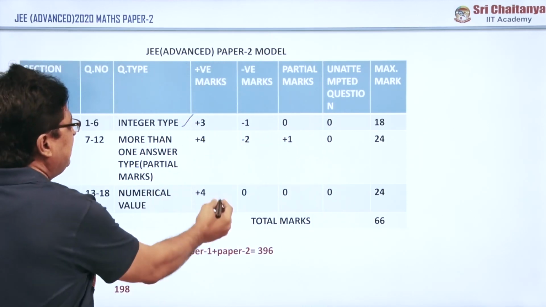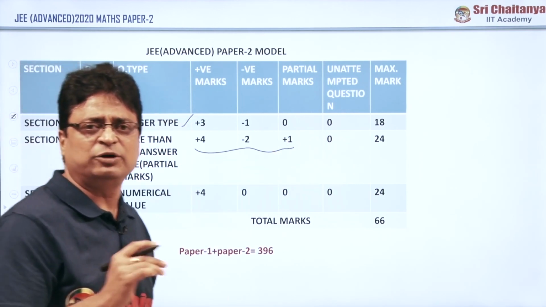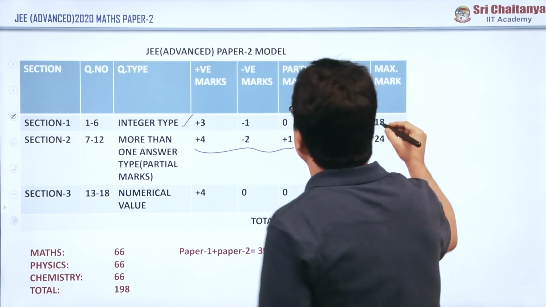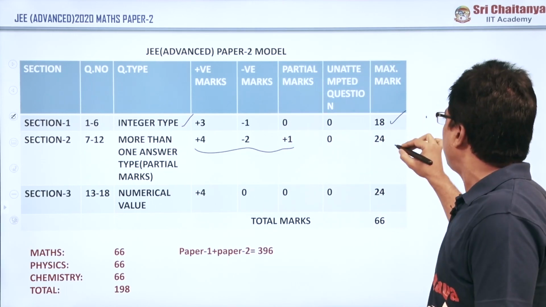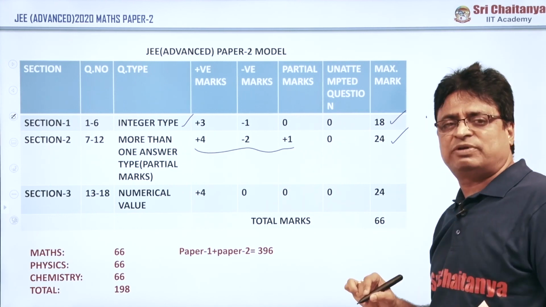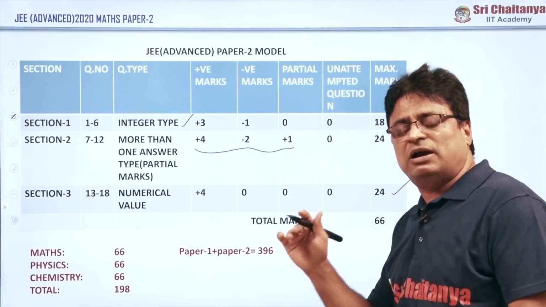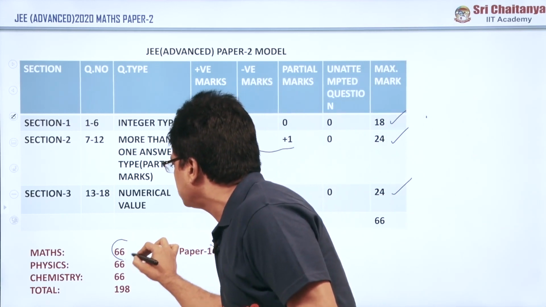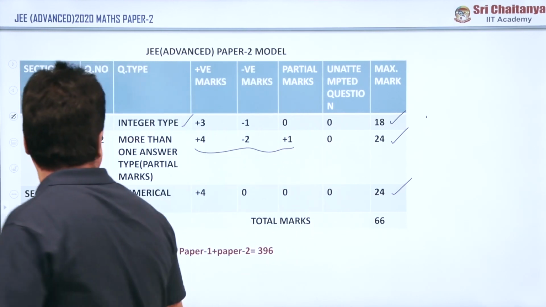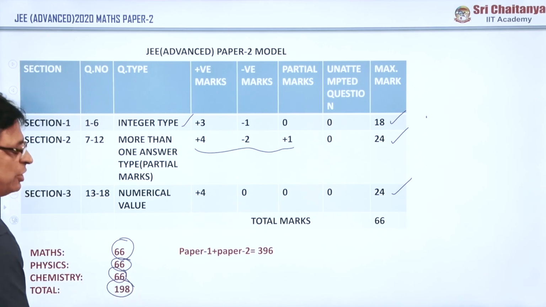And of course, even in the more than one answer section they have given negative marks and partial marks also. Section 1 maximum marks allotted for 6 questions were 18, Section 2 maximum marks for 6 questions were 24, and again in Section 3 maximum marks for 6 questions were 24. Even in Paper 2, maths was 66, physics 66, chemistry 66, altogether 198.